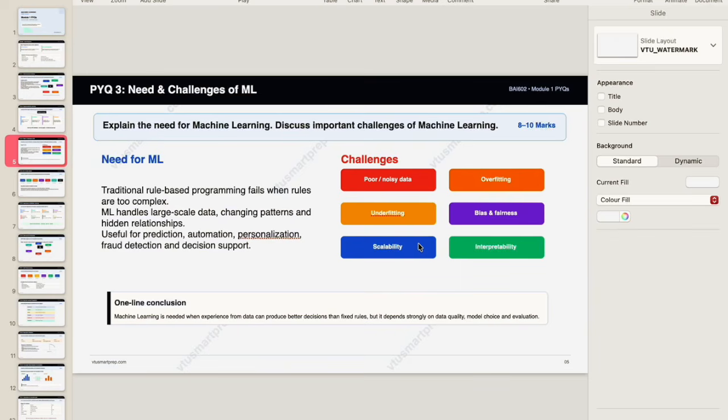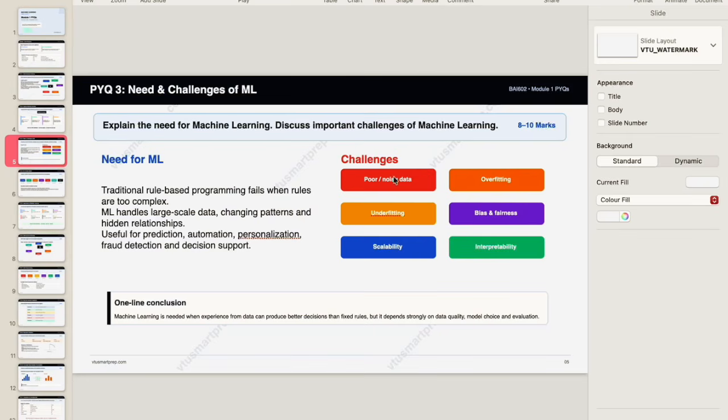Explain the traditional rule-based programming, how it failed, and then how machine learning came into the picture, and how it helped to handle large scale data. Explain that in detail, followed by the challenges. And remember, whenever you are writing an answer, do not write in paragraphs, include points.